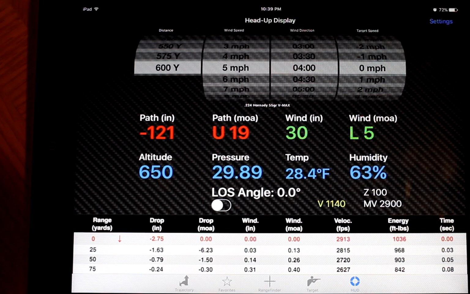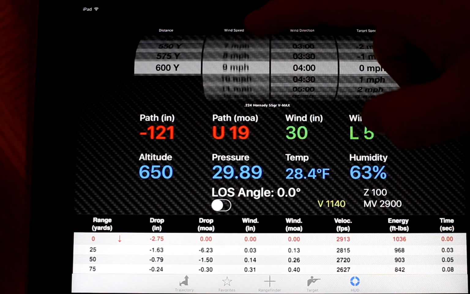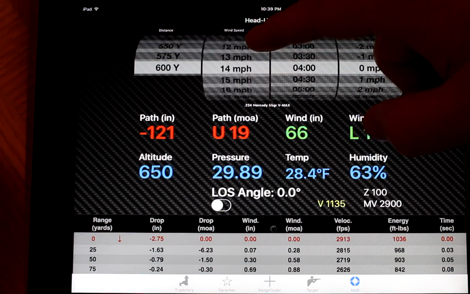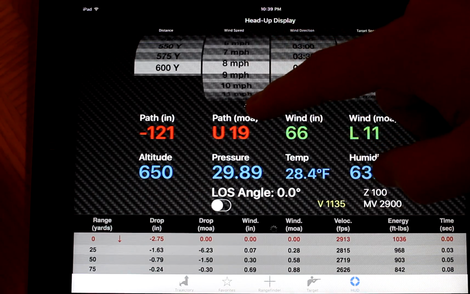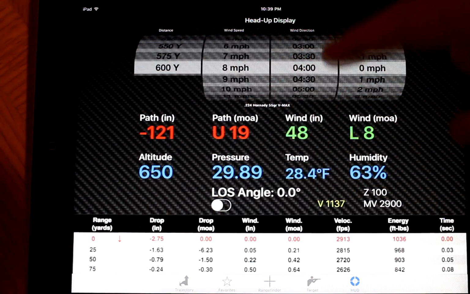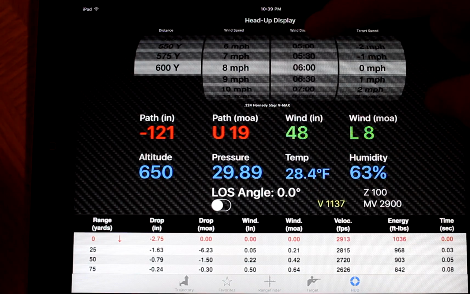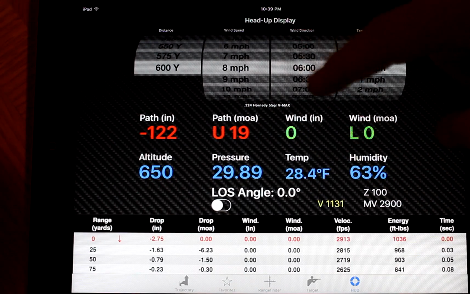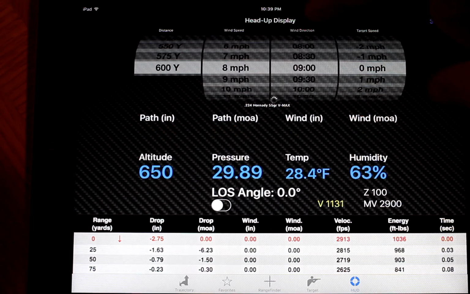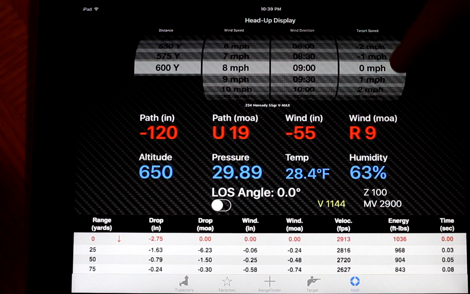So if you needed to change that, you'd have to go reset up your ballistics profile. Wind speed. Let's say it's doing 8, and the direction, let's say 9 o'clock. Target is static, not moving.